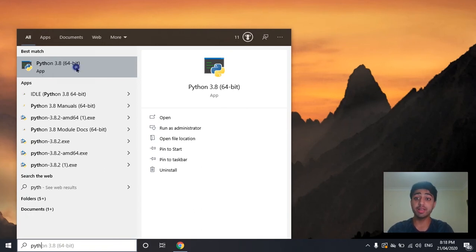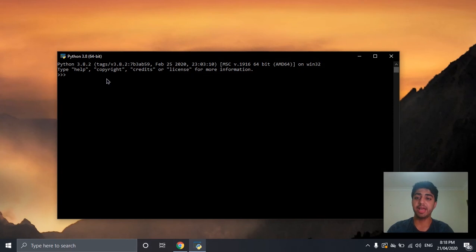You can go ahead and click that, and you'll see this is like a command terminal where you can type in commands and it will execute them. If you open the Python 3.8 app, it's like, all right, tell me what to do. That's what these three chevrons are telling you. It's like, type in something, I want to do something, tell me what to do.